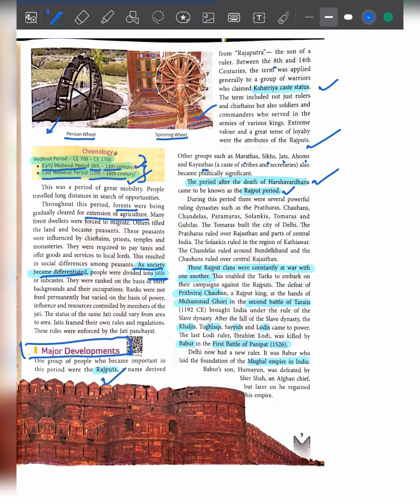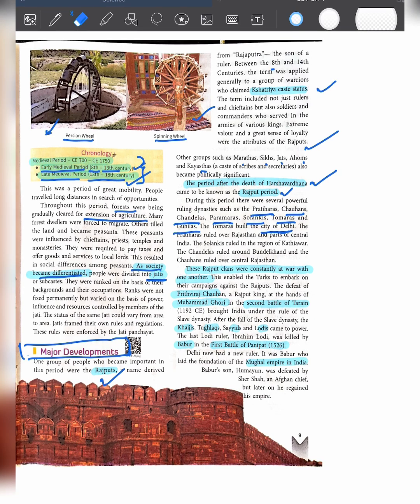During this period, there were many other ruling dynasties such as Pratihars, Chauhan, Chandels, Parmars, Solanki, Tomars, and Guhilas. Tomars were the ones who built the city of Delhi. Pratihars ruled over Rajasthan and part of central India. Solanki ruled in the Kathiawad region. Chandels ruled over the Bundelkhand region, and Chauhans ruled over central Rajasthan. So these are the different rulers and the areas where they ruled.